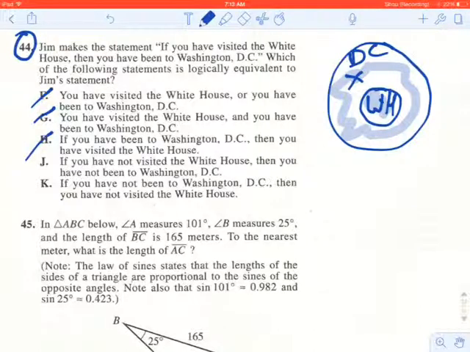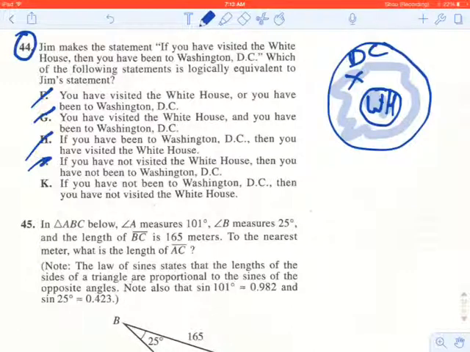So H won't work. If you have not visited the White House, then you have not been to Washington, D.C. Well, is it possible to have been to D.C. but not the White House? Sure, and that's exactly the case that we had before with H. So it won't be that. It's possible to have not visited the White House, but also to have been to D.C.